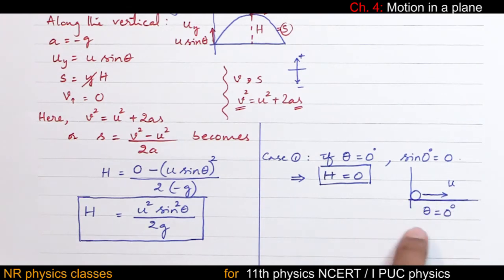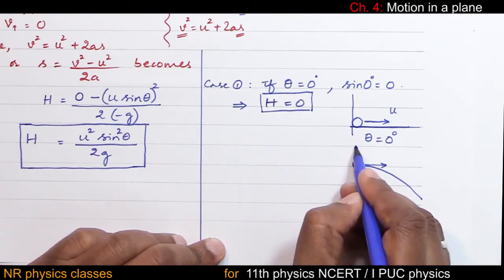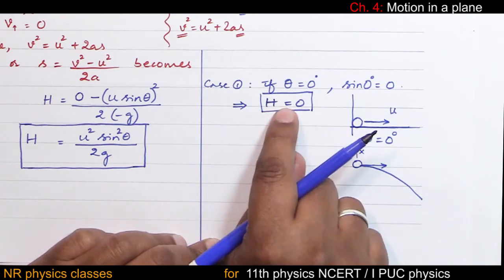See, after throwing the body along the ground, if the question is to what height it has risen, then the question is meaningless, isn't it? Because it continues to go like this along the horizontal if it is on the ground. If it is in air, if you throw the body along the horizontal, then the body will come down. It will not rise above this. Height is 0. That is the meaning of h equal to 0.